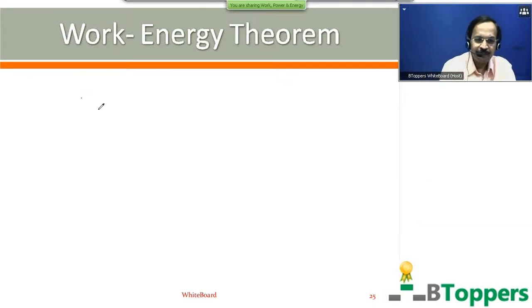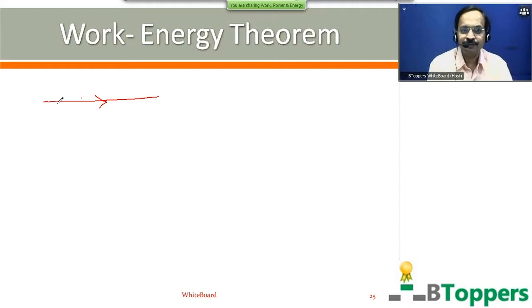So next I am discussing the proof for work energy theorem for a rigid body moving in a straight line path where the acceleration may or may not be constant. That means in some of the problems acceleration may be uniform. In some of the examples acceleration may not be constant. But we can show that work energy theorem holds good even when the body moves with variable acceleration.